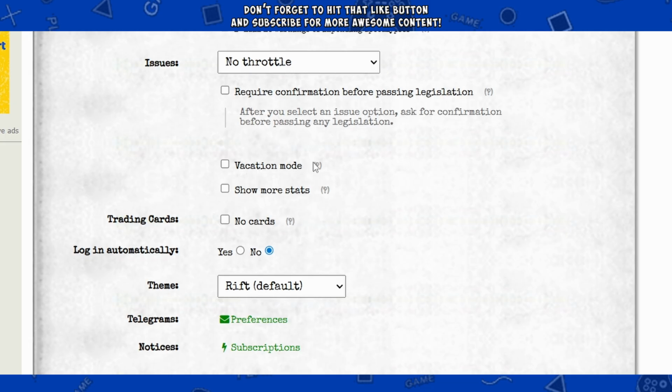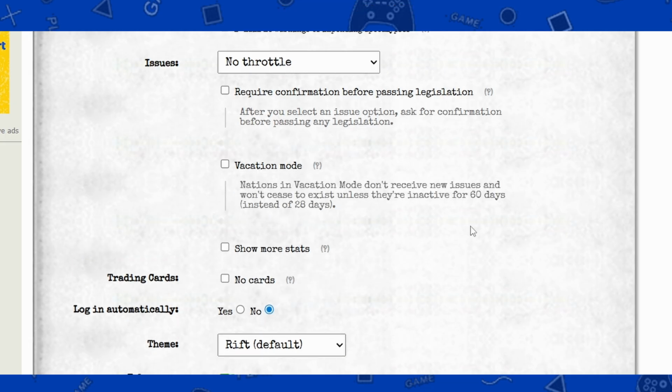And then we have vacation mode, which means nations in vacation mode don't receive new issues and won't cease to exist unless they're inactive for 60 days instead of 28 days. So if you don't log on to your nation and you don't have this checked off, 28 days later, your nation will cease to exist on NationStates.